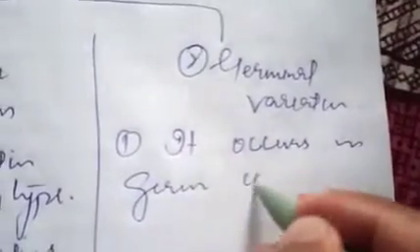The main cause of germinal variations is changes in DNA, or genes and chromosomes. This type of variation, germinal variation, gets passed from one generation to the next generation. So we have discussed these variation types.